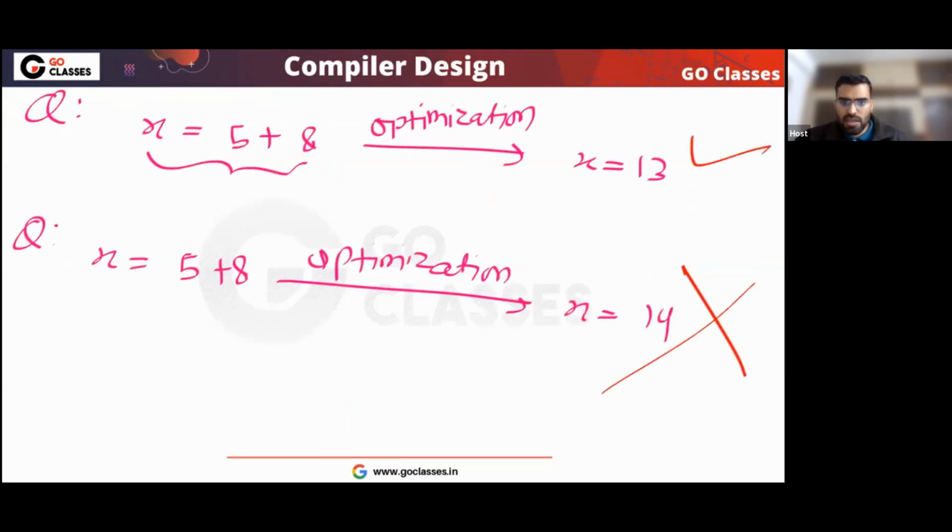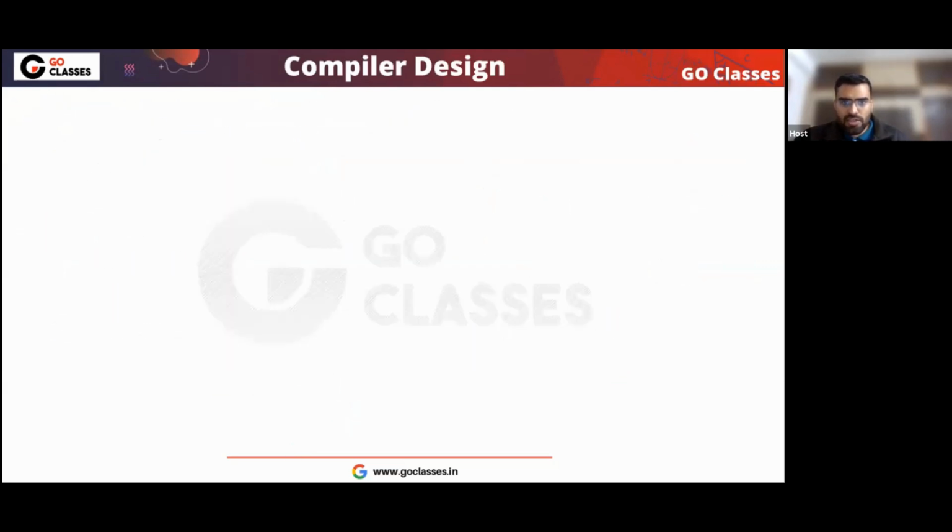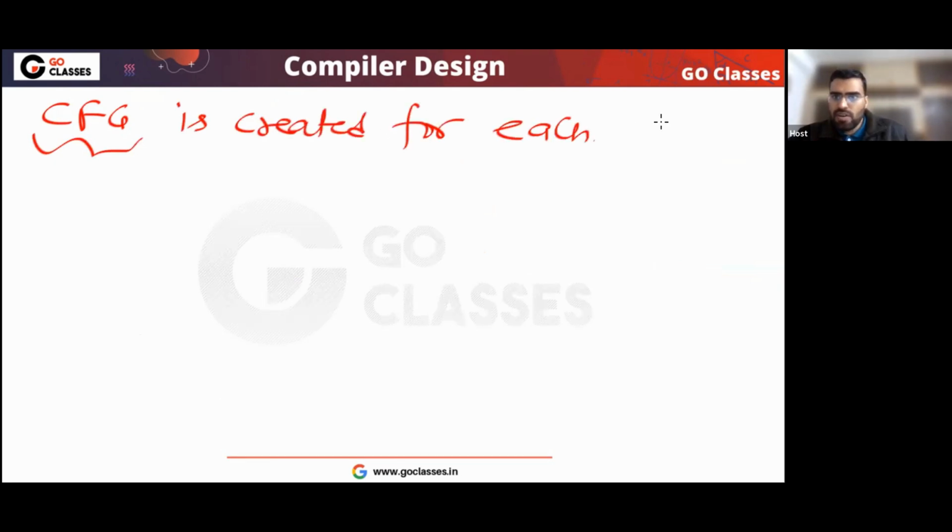Let me tell you again. First of all, remember this point. Remember the control flow graph. This control flow graph is created for each function.